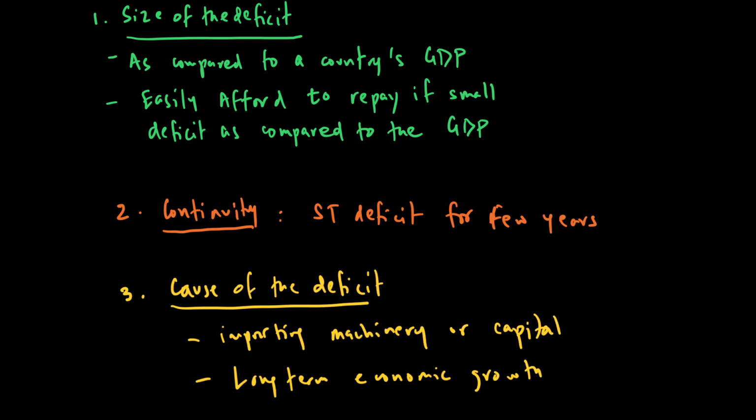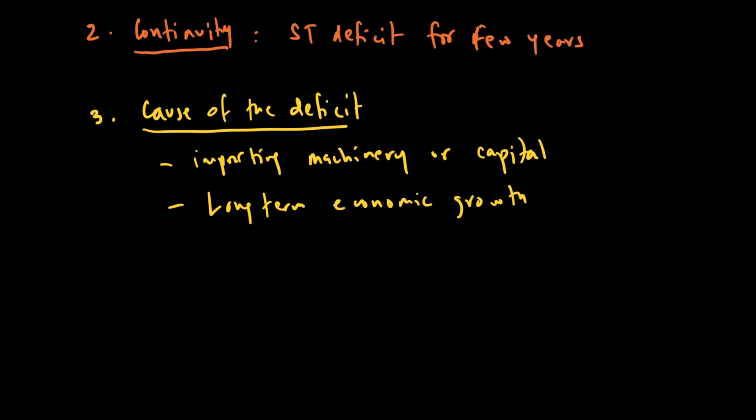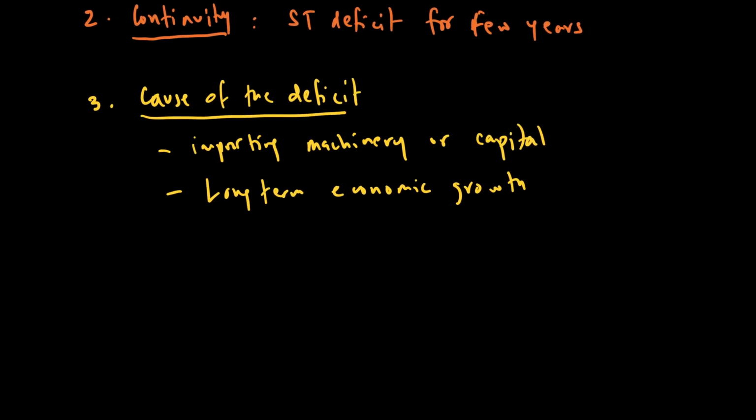So if the cause of the deficit is that we're importing a lot of capital goods, machinery, infrastructure, then this may result in a short-term deficit but long-term economic growth for an economy. So we need to look at why the deficit is happening. But if the cause of the deficit is, for example, a country buying consumer goods, it could be a serious problem.